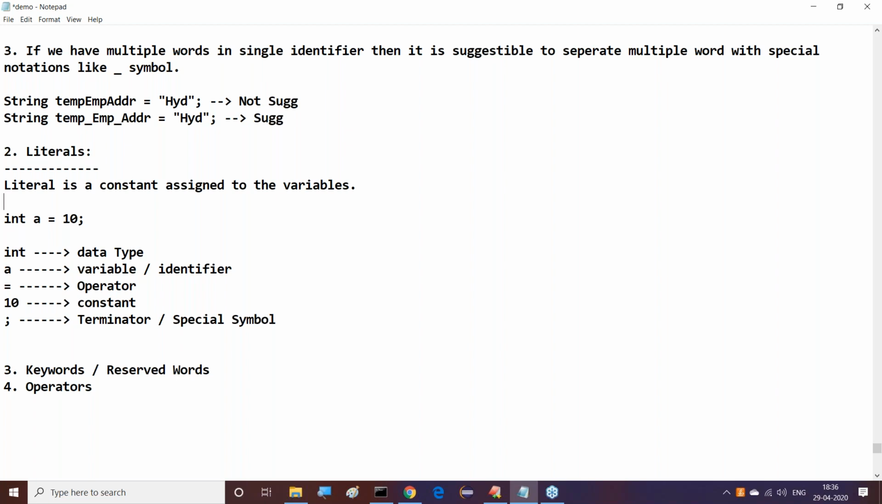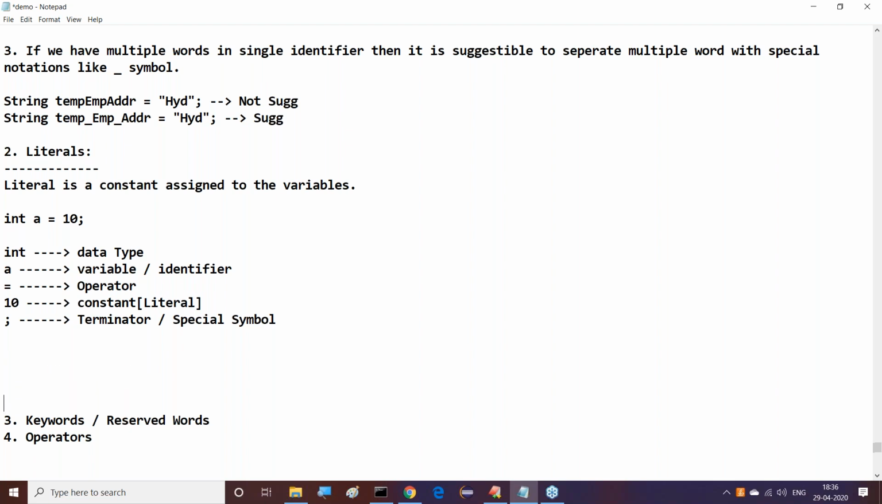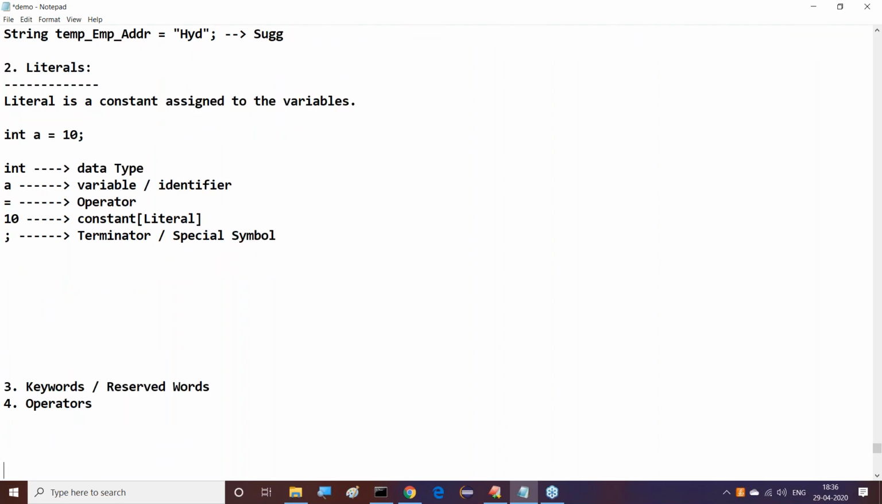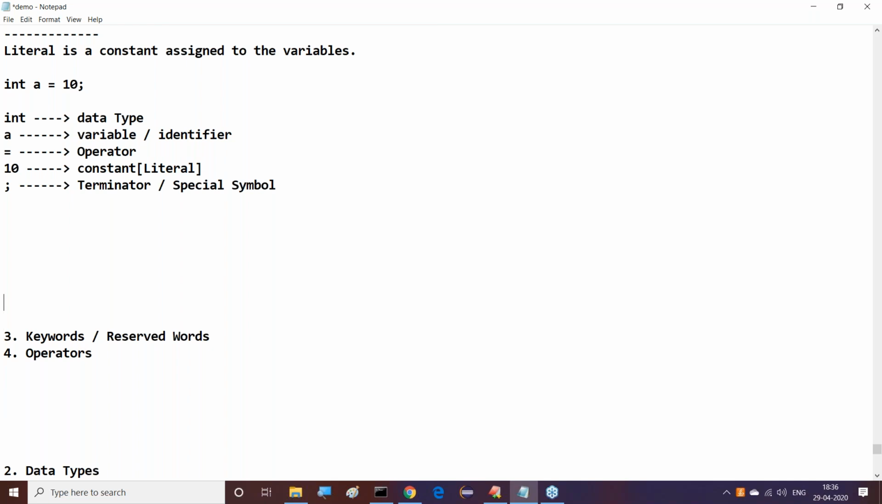Right, sir. Now here, what is literal actually? 10 is a literal. 10 is a constant which is assigned to a variable. That's it. This is exactly the meaning of literals. Good. What are the various literals which are available in Java? Understand the types of literals in Java clearly.